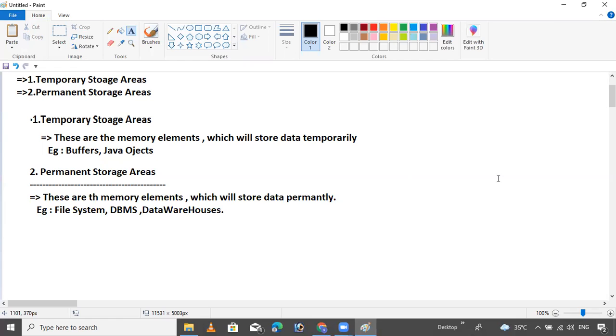When you store data inside a file, database or warehouse, then after terminating or stopping your program, the program will not destroy the data automatically. Memory will not be flushed automatically. This is the meaning.